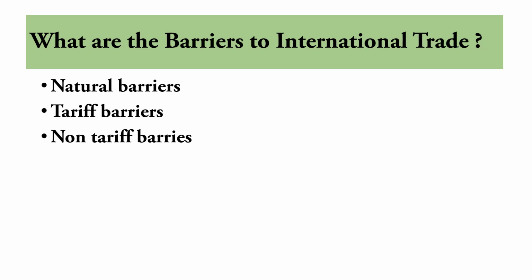So here, what are the barriers to international trade? You can see the question here. There are 3 international barriers, which are these. Then the answer will be natural barrier, tariff barrier and non-tariff barrier. These are the 3 types of barriers to international trade.